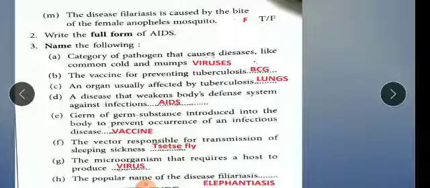Now children, next one is write the full form of AIDS, second number part. Okay, so part second, you can see full form. As we all know, AIDS full form is acquired immunodeficiency syndrome. So please remember it, learn it. Now name the following. We have to give the answer in one word only.